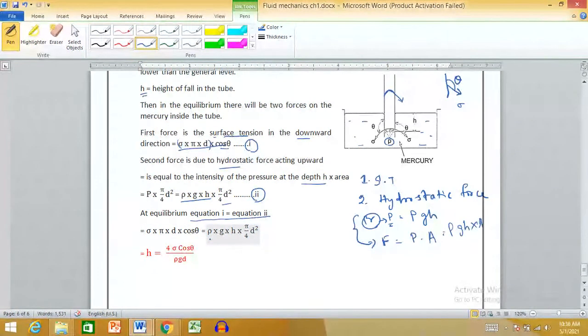Equation 2 is rho g h into pi by 4 d square. Sorry, I said sigma, it is rho. So our final expression for capillary fall becomes 4 sigma cos theta by rho g d, which is equal to the equation of capillary rise.